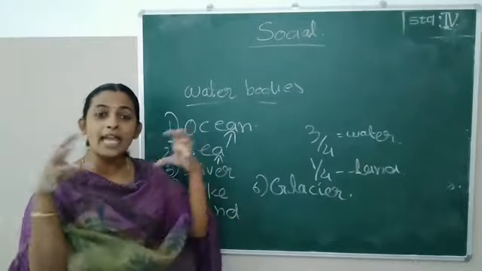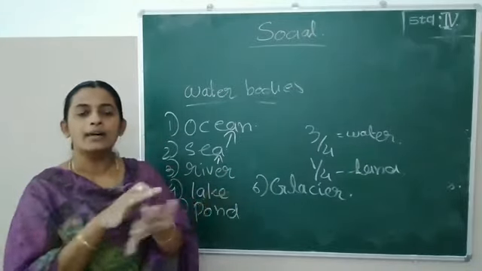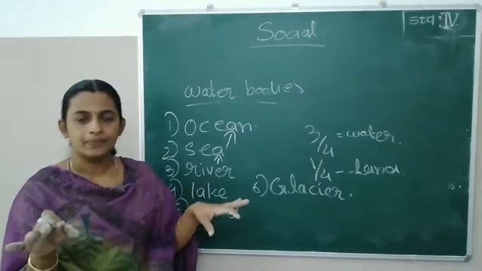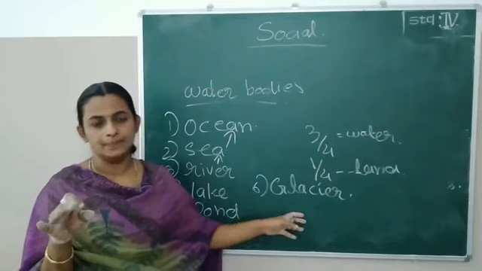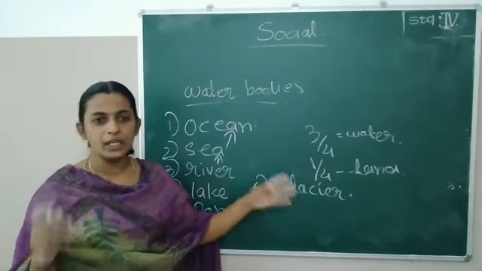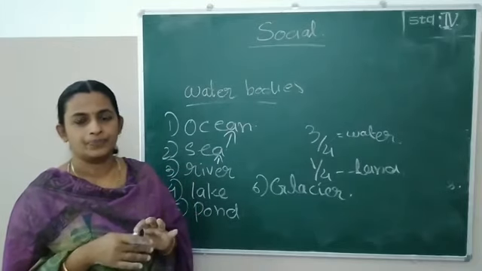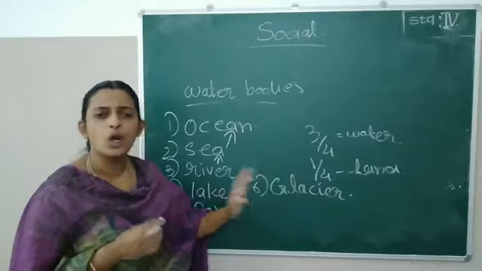Got it? That is an iceberg moving on the sea. That is also a water body. Glacier means a slowly moving piece of ice. Got it? So these are our major water bodies.